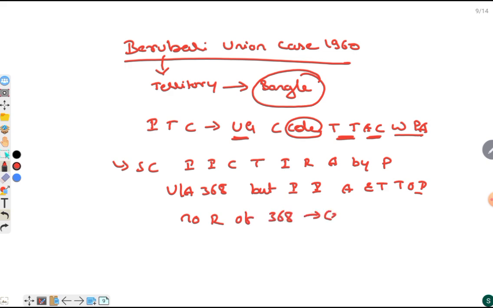Rather, the center alone with simple majority can do this. In this Berubari Union case 1960, the Supreme Court clarified that when India is ceding a territory, that is giving its own territory to another country, it requires the approval of Parliament under Article 368. But when India is adding territory to India, the center alone can do this.